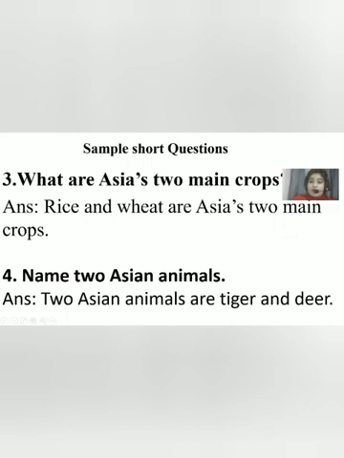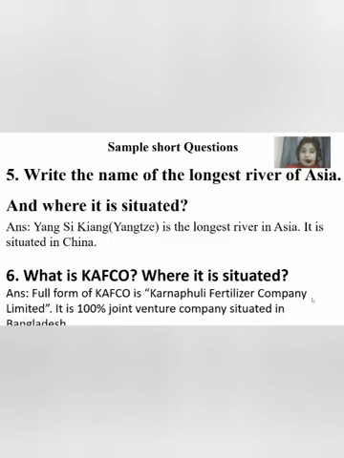The two main crops are rice and wheat. The two Asian animals are the tiger and the deer. The longest river in Asia is the Yangtze, which is situated in China, and this is the world's third largest river, and in Asia it is the longest river. What is KAFCO? The full form is Karnaphuli Fertilizer Company Limited.